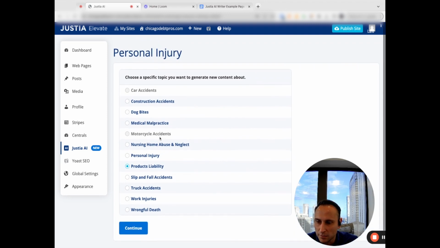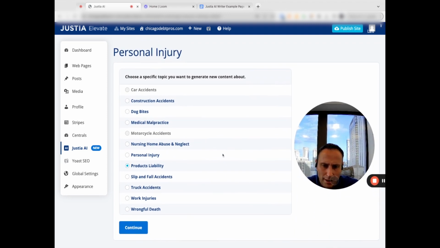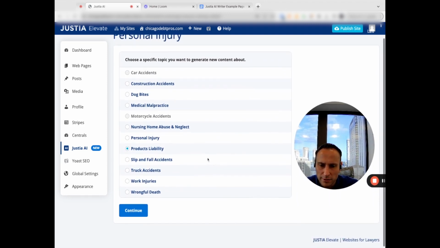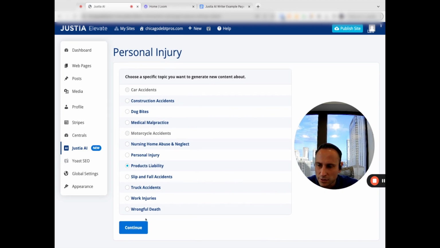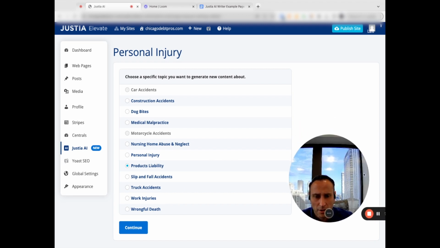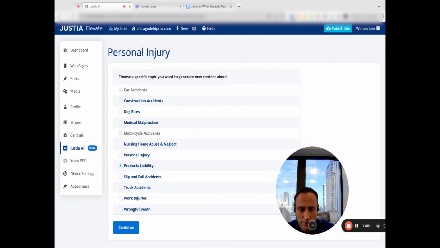I think this is great. But would I migrate my entire website to Justia just to use this? I don't think I would. There's a lot of other AI writing tools that can replicate this process, even at a more advanced level, and we'll do some videos on that as well. So there you go, that's the Justia AI Writer review.